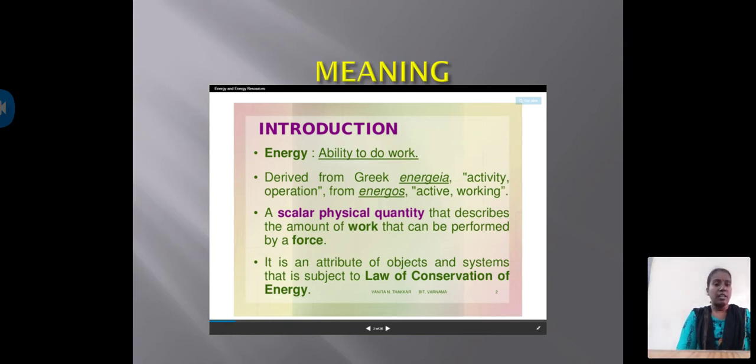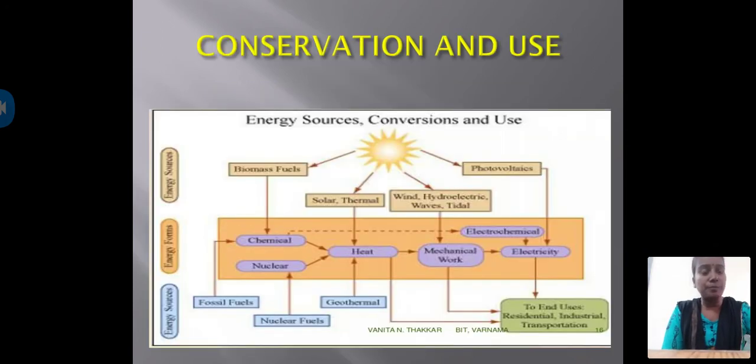It is an attribute of objects and systems that is subject to the law of conservation of energy, which is related to preparation of the energy and production of the energy. This preparation of the energy is done by some objects as well as in a systematic way, and all these topics come under conservation of energy. The meaning of energy here is ability to do the work. So this conservation of energy and its uses, you can see clearly in this picture.